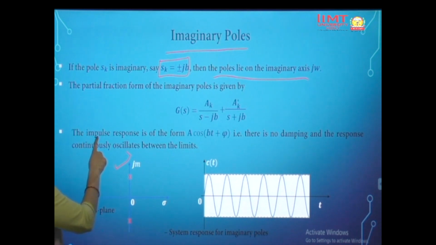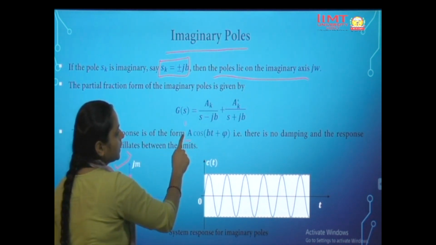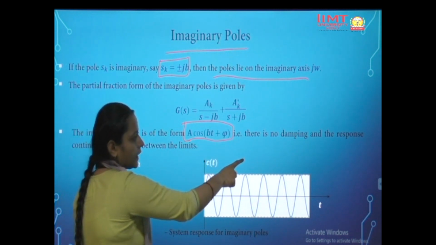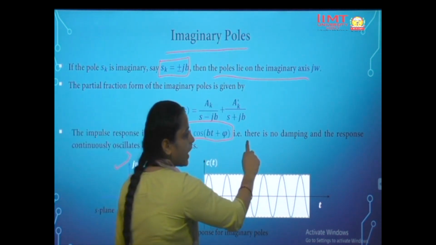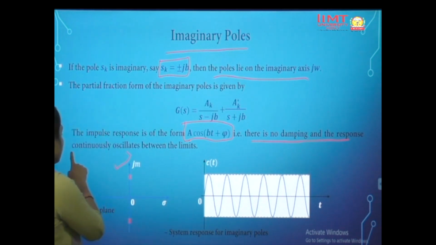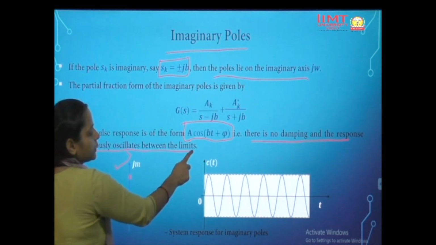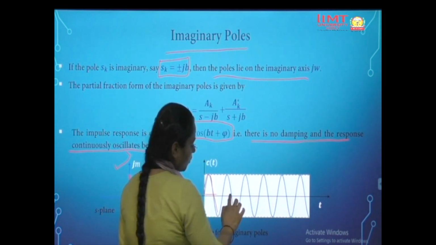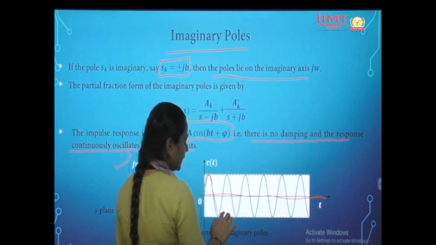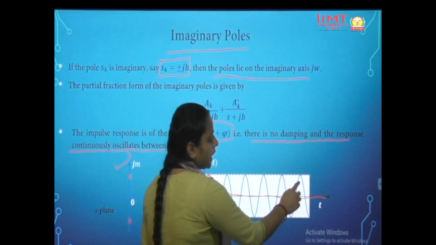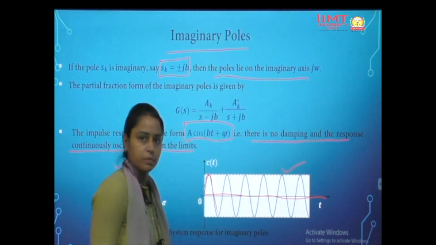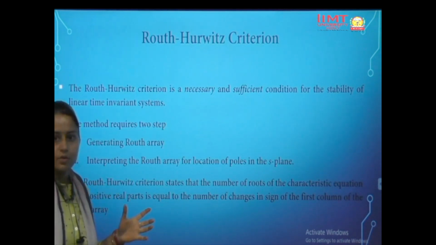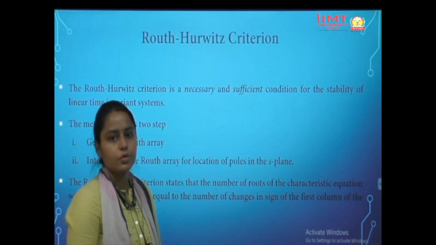So the impulse response from the equation would be equal to A cos(bt + phi), and if there is no damping, then the response continuously oscillates between limits. So it will keep on oscillating around the equilibrium point, and this is called a marginally stable system.